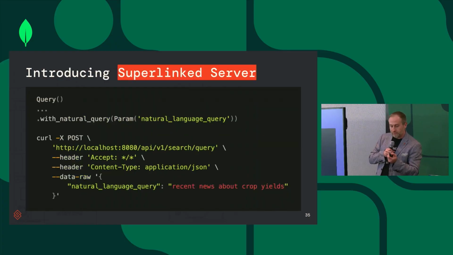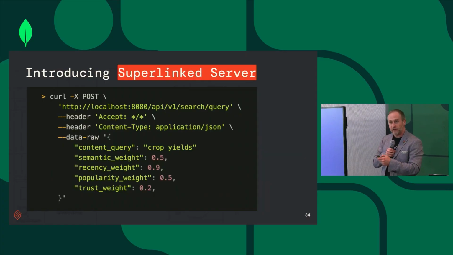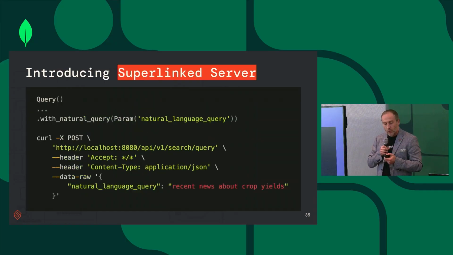Now, one feature we have, if you don't know how to set up those weights, is called NLQ, which is Natural Language Query, where we actually use an LLM to translate the query into the weights which fit the user request. So basically taking something like recent news about crop yields and translating it to the right weights for different parts of the vector embedding.